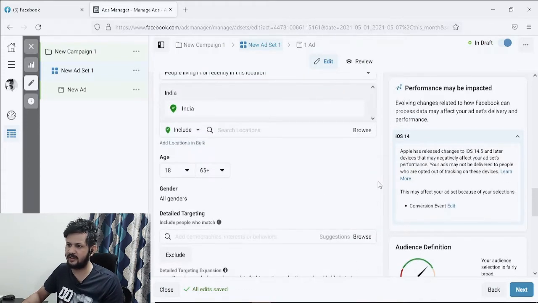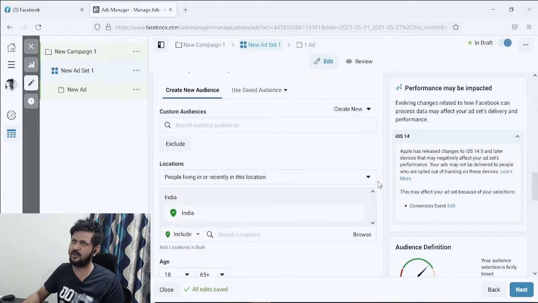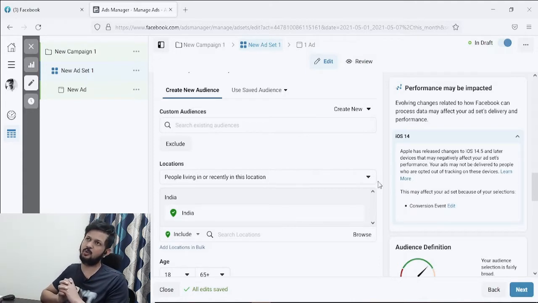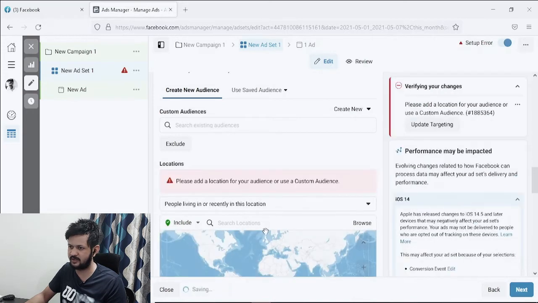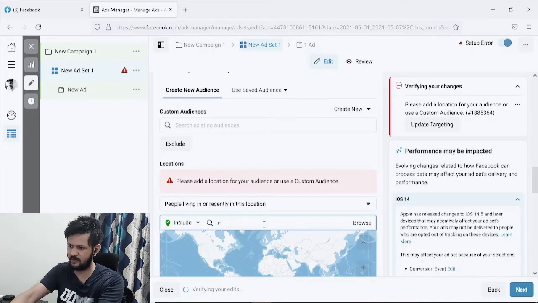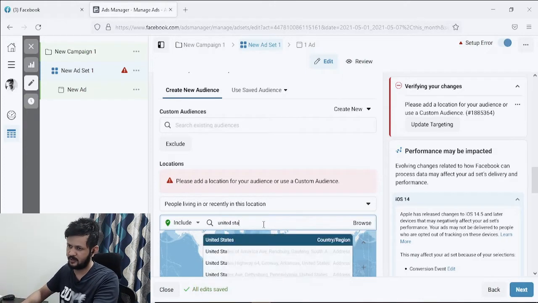So let's come back and say you have an education client, and you want to promote their product. One of the programs they might have is an MBA program, a most common program, and you want to promote that program. So how do you target for an MBA program? Let's say we want to target the US.